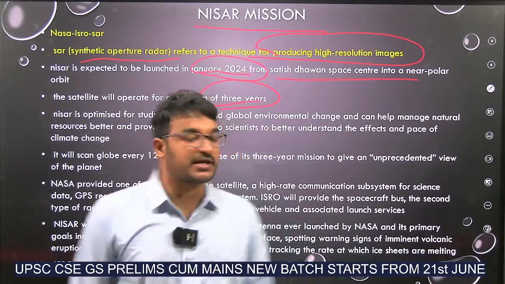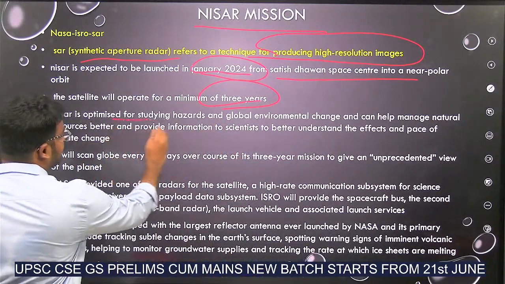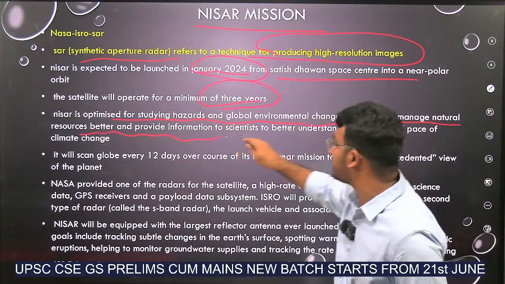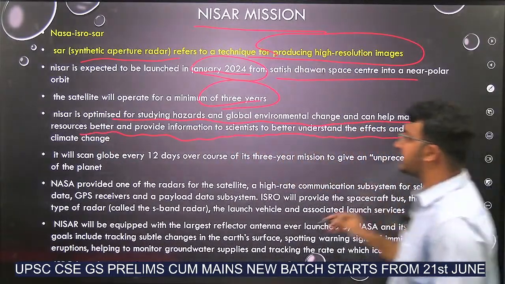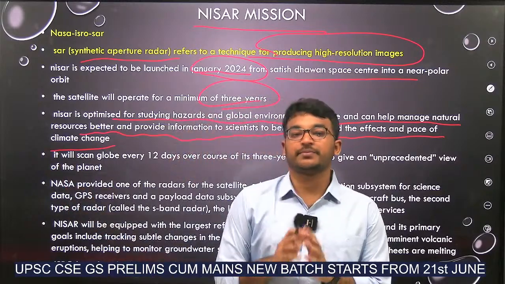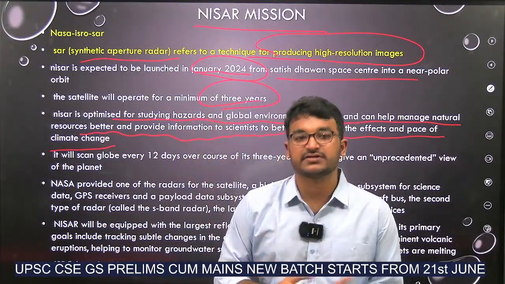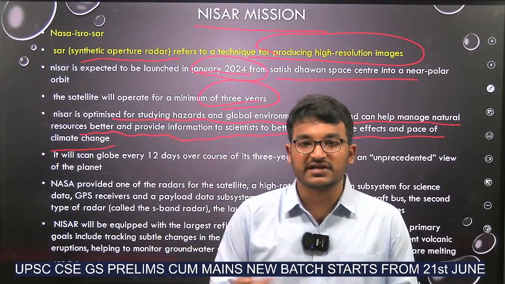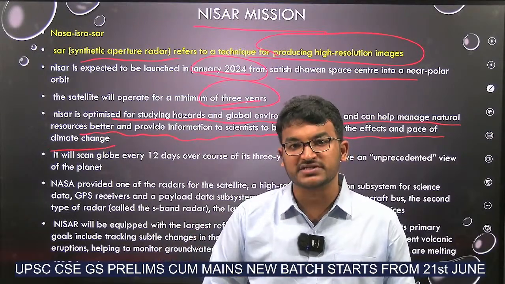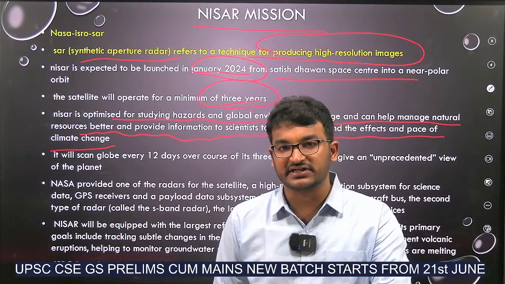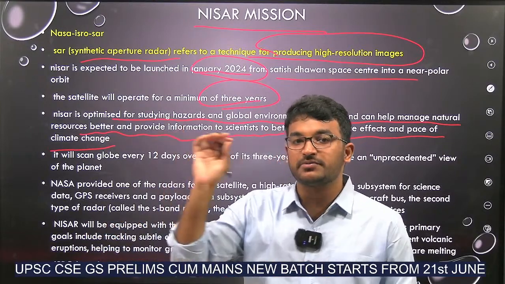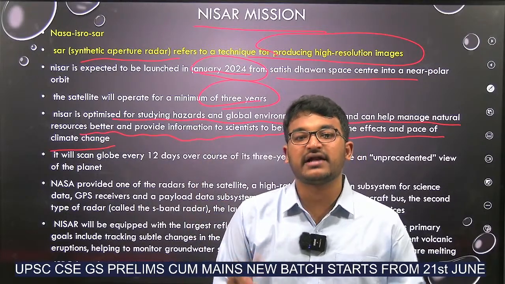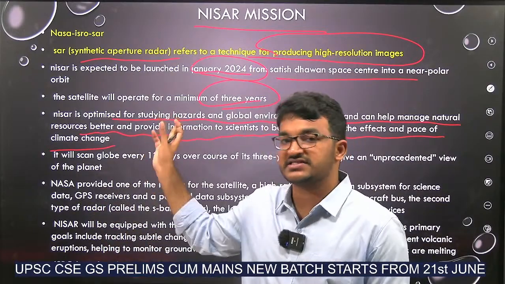Why are we sending this Nisar mission? It is optimized for studying hazards and global environmental change, helping manage natural resources better, and providing information to scientists to better understand the effects and pace of climate change. The major work of this mission is to study the environment and climate change, and the effects of climate change, for example on volcanic eruptions or cyclones, and all the environmental changes, because it will give accurate images. Scientists can use those images and arrive at solutions. That is the major goal of this Nisar mission.